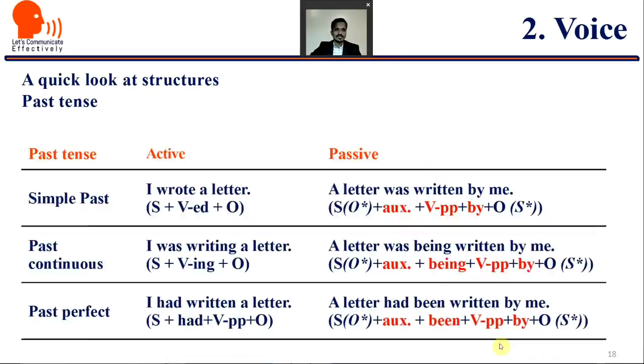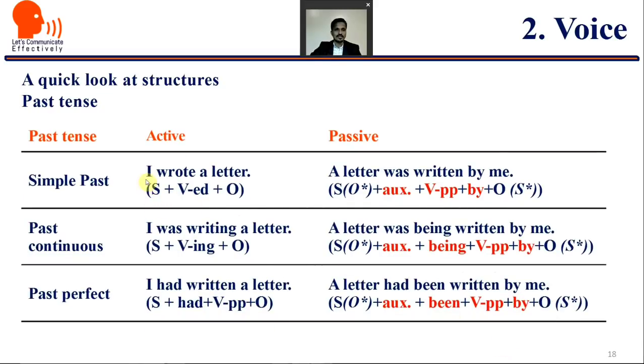Now past tense, the same, just in past with some past verbs and auxiliaries. Simple past: I wrote a letter, a letter was written by me. Now instead of the auxiliary am, is, are, was, were will come here. Past continuous: I was writing a letter, a letter was being written by me. Again here, instead of am, is, are, just was, were will come. And in past perfect: I had written a letter, a letter had been written by me. Instead of has or have, here will come had.